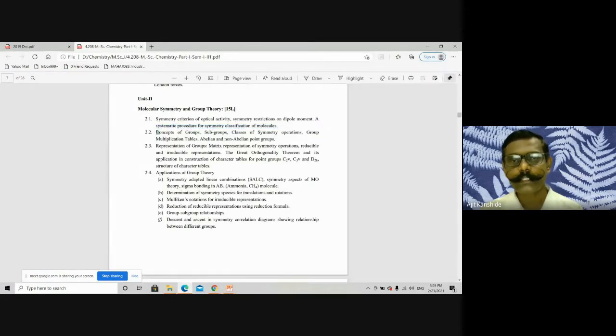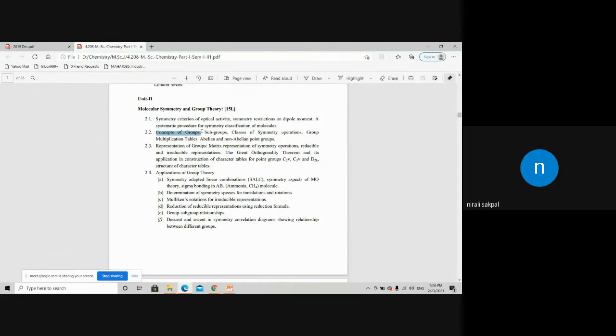Now 2.2. Concept of groups. That's the mathematical concept of group. 4 essential conditions are there which are necessary to be fulfilled by the groups. What is the first condition? Please unmute and talk. Identity. Closure. Associative.